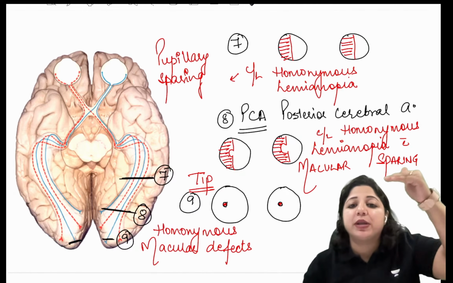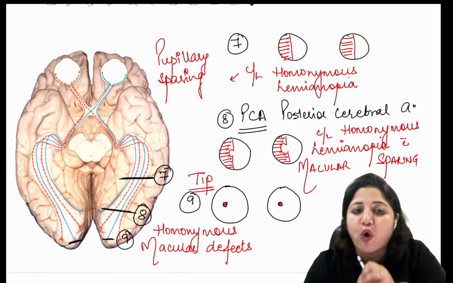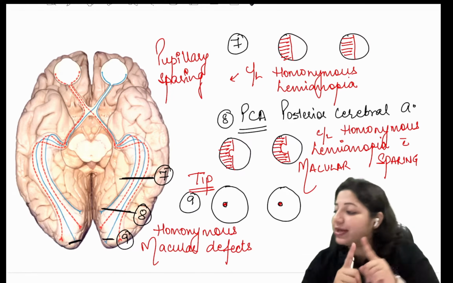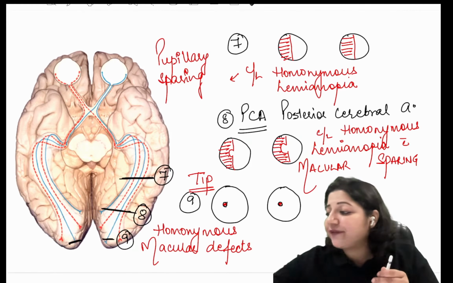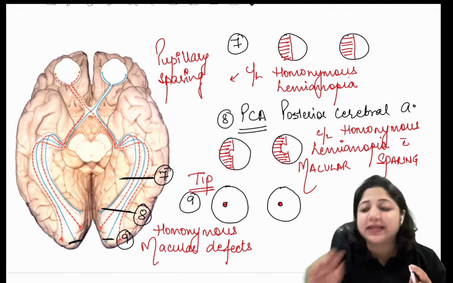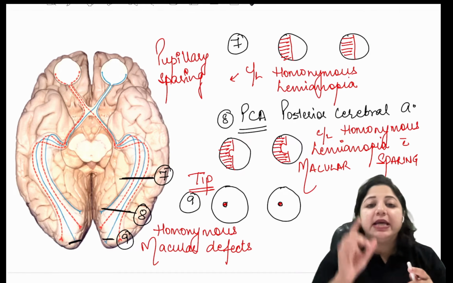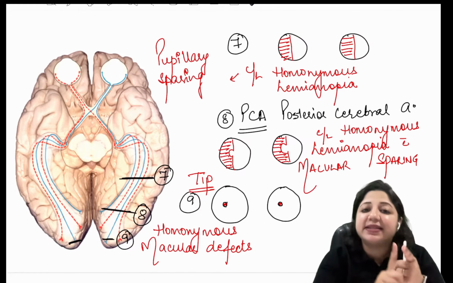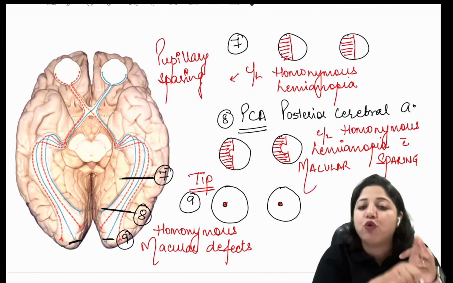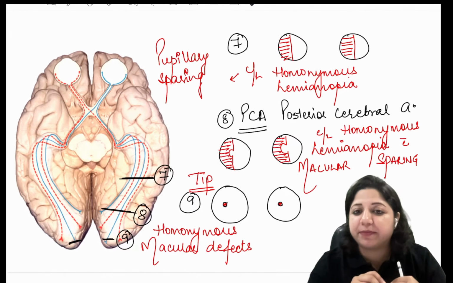Is the homonymous hemianopia of the optic tract the same as that of the optic radiation or the posterior part, or is there a difference? Anybody who wants to attempt this one? This is a very important thing.